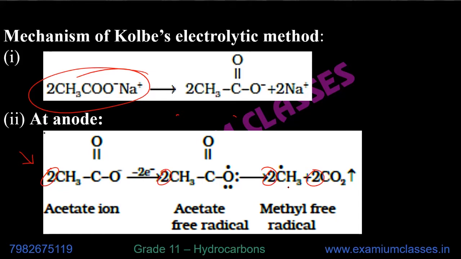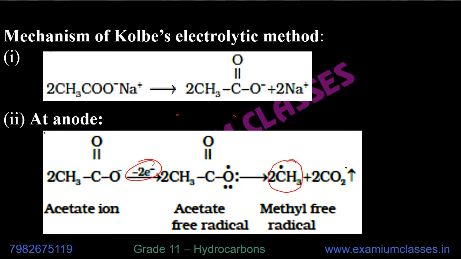Although it is not required, you can cancel it out, two here as well, everywhere two. The reason is we need two free radicals because these will combine together. So when it loses electrons, after that it produces free radical and carbon dioxide is escaped out.